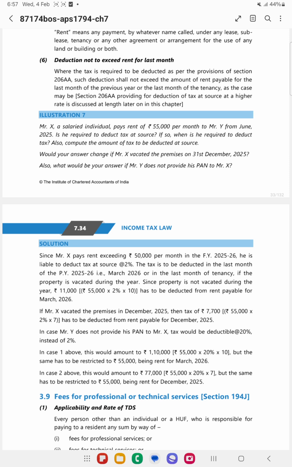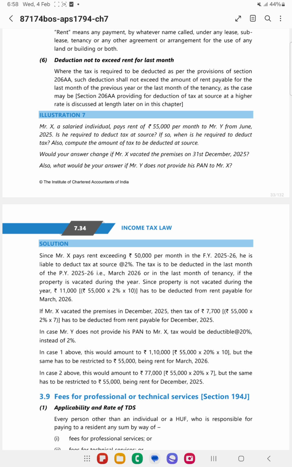However, if he vacates during December, then in such cases he stays for 7 months and the rate of TDS is 2%. Now 7,700 will be the TDS. So that TDS will be deducted from the last month of the tenancy, whatever is there. From that it will be deducted and remitted.